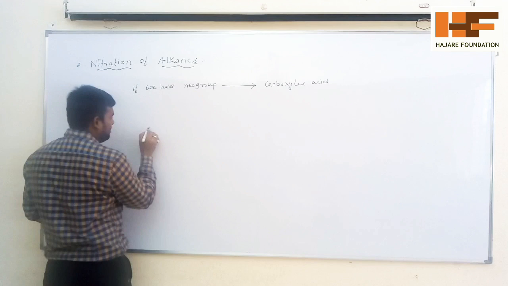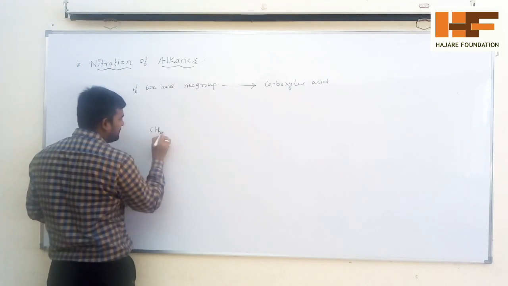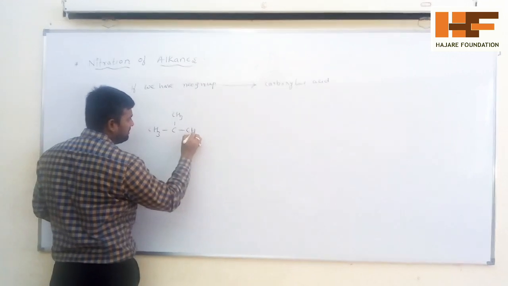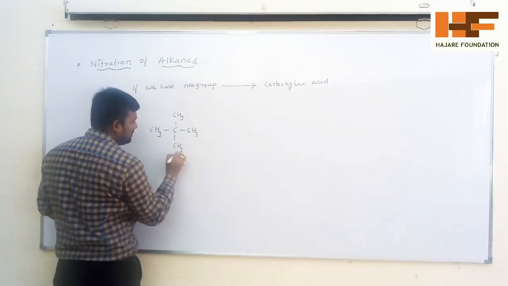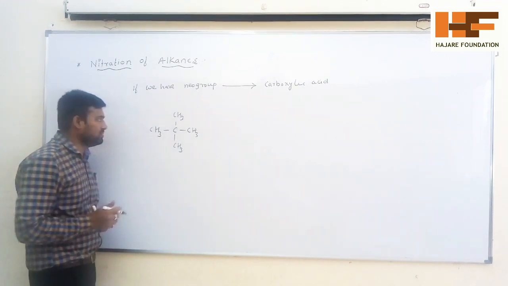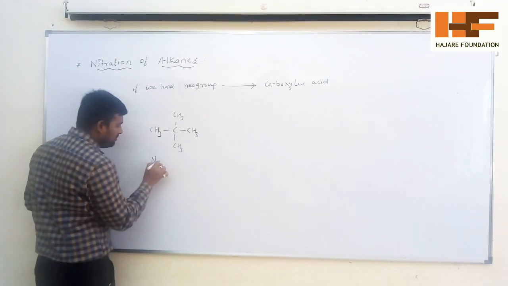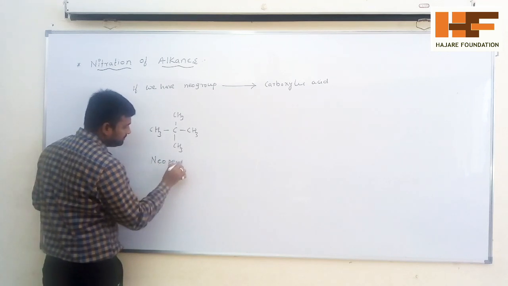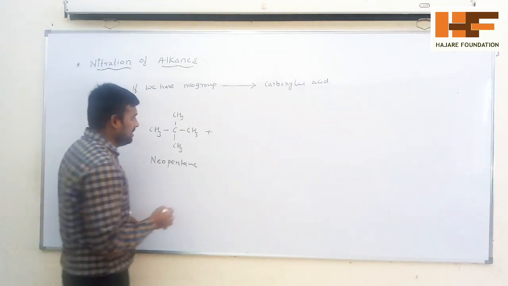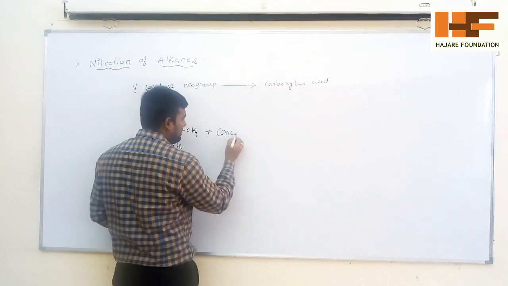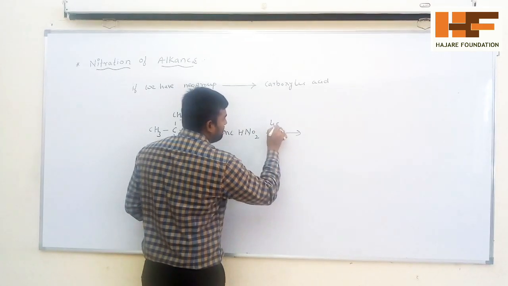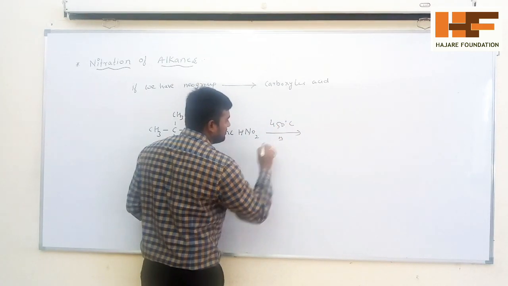See the structure: one carbon atom containing 4 methyl groups. The name of this compound is neopentane. If neopentane undergoes nitration with concentrated HNO3 at about 450 degrees Celsius heat,